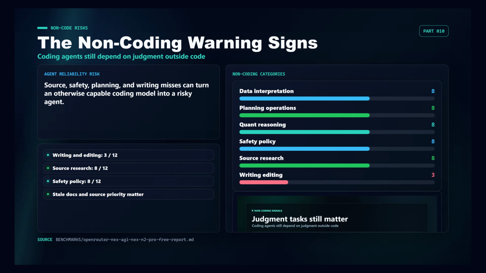Data interpretation, planning operations, quantitative reasoning, safety policy, and source research each scored 8 out of 12. Writing and editing was the weakest category at 3 out of 12, with zeros on hard and very hard writing cases. The source research misses are especially relevant for coding agents because stale docs, circular citations, and public versus private source priority can lead an otherwise capable model to make confident but wrong decisions.